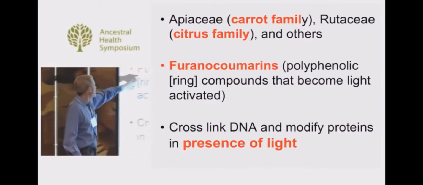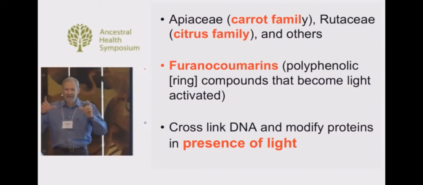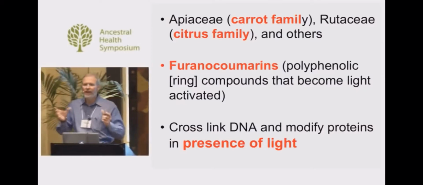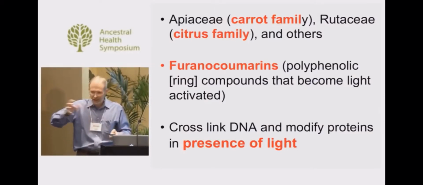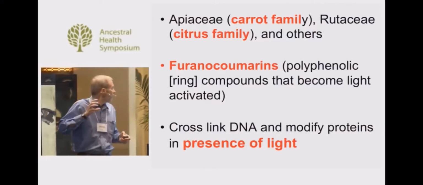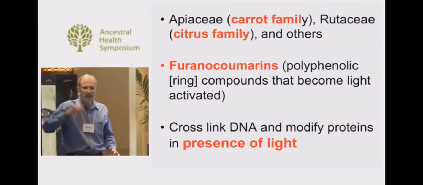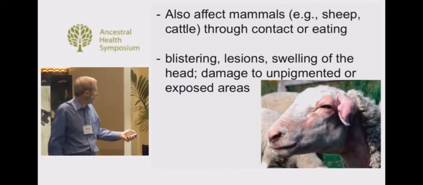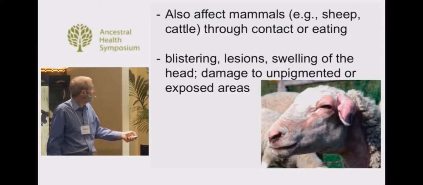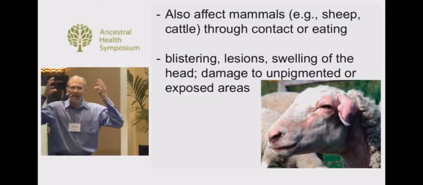And these photosensitizers are technically called furanocoumarins. These are phenolic, that just means polyphenolic, multiple ring compounds that become light activated. So when light hits them, it changes them chemically and they become activated, and they can then cross-link with DNA, and they can also modify proteins. So they actually damage DNA and proteins in the presence of light. So this is a poor sheep that has had a photosensitive reaction. It's photodermatitis, and its ears and face are not good. There can be blistering lesions, swelling of the head.